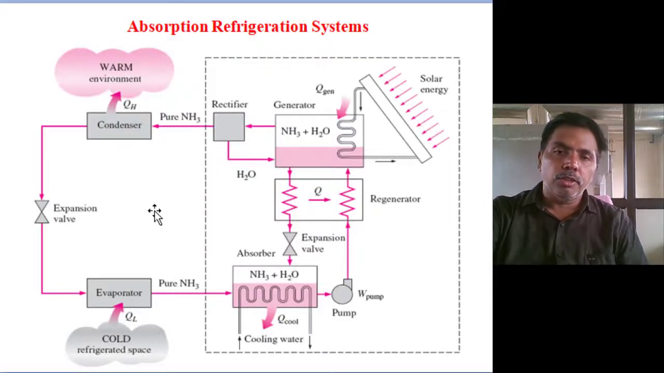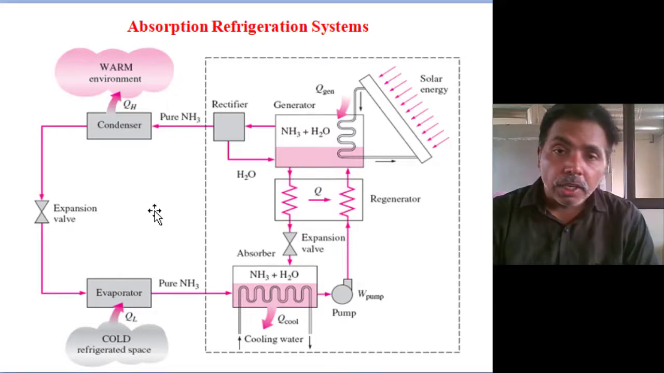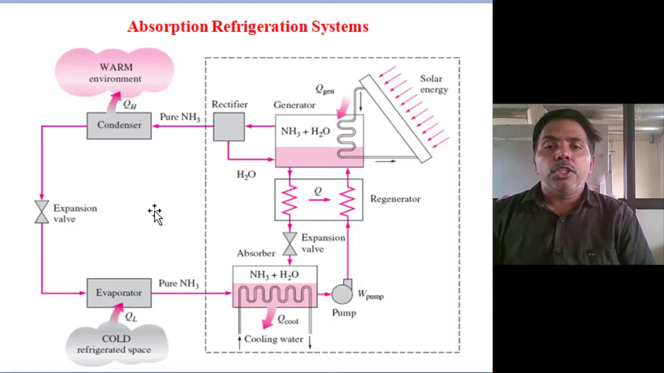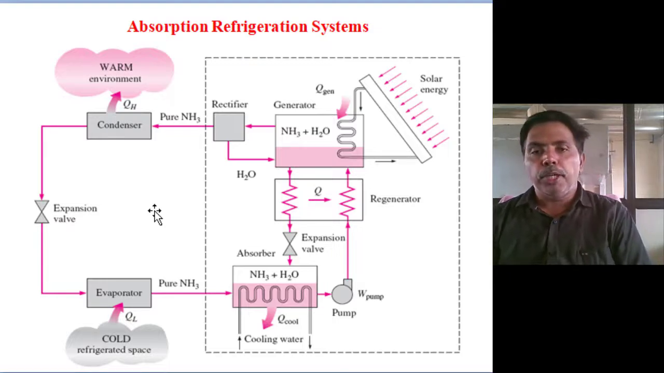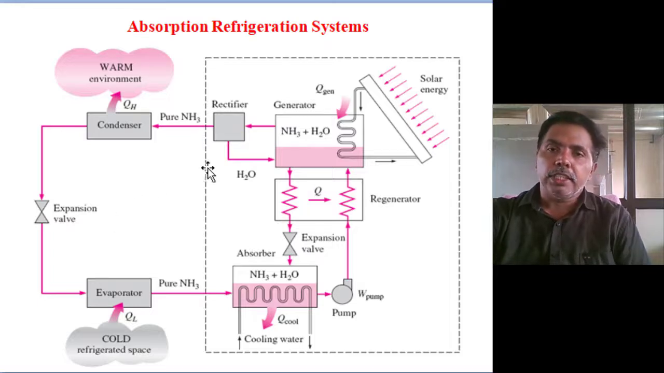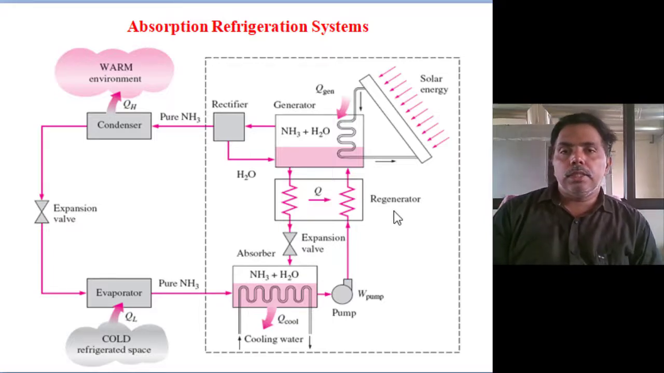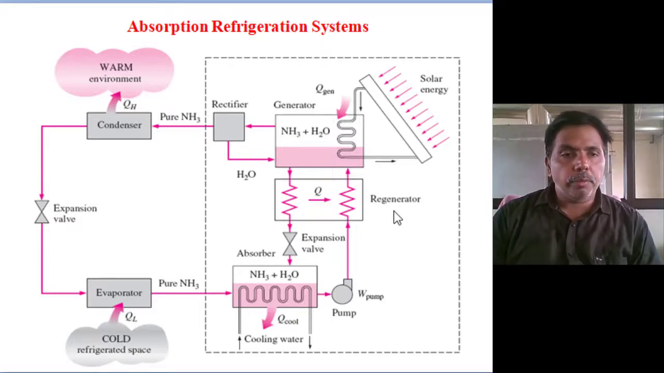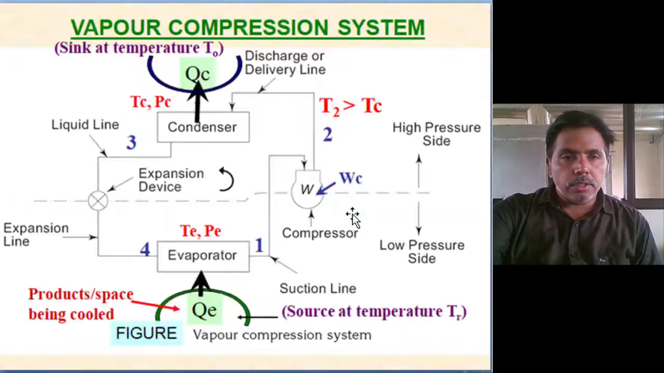So now, move to the second system, the vapor absorption refrigeration system. The first one we dealt with was the vapor compression refrigeration system. The second one is the vapor absorption refrigeration system. I will show one diagram, then it is easy to explain.